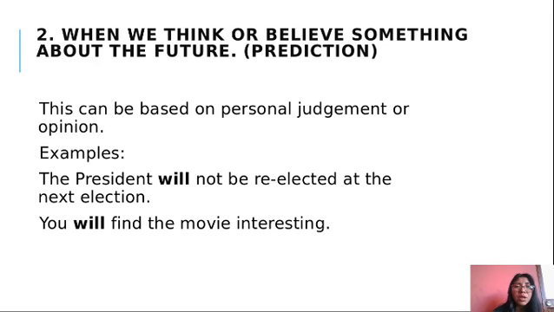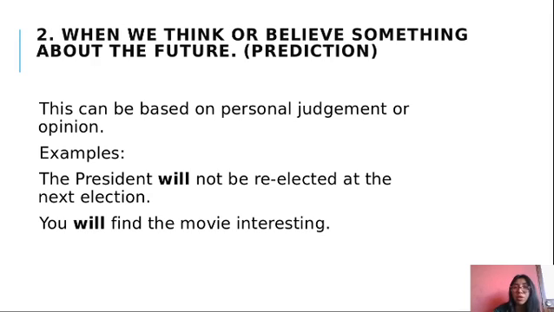The second use is when we think or believe something about the future. Prediction. This can be based on personal judgment and opinion. For example, I believe the president will not be re-elected at the next election.